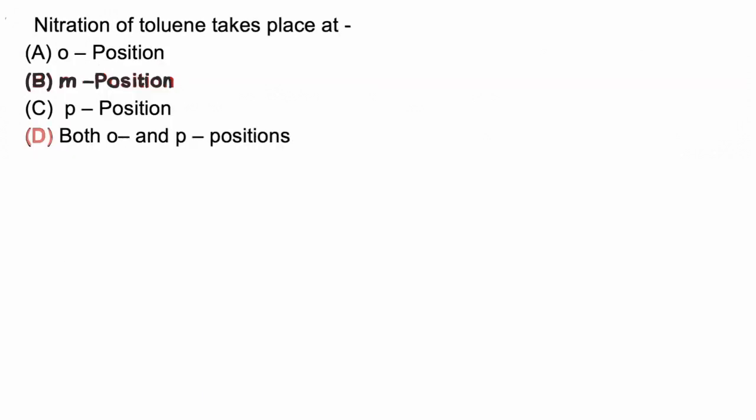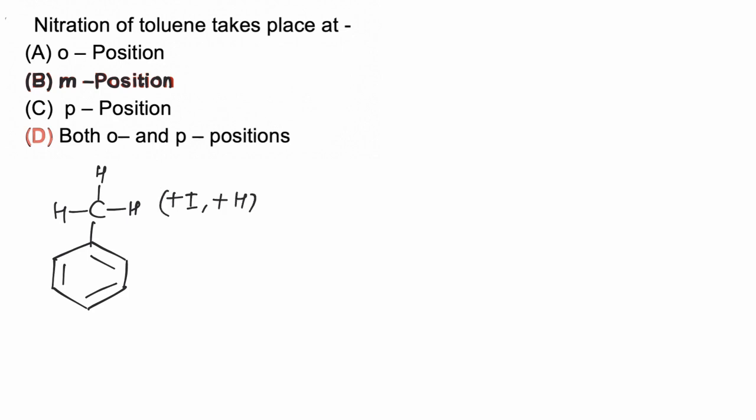In this question, we have to find which products are formed when toluene is nitrated. Toluene has a CH3 group, which is electron donating due to the plus I effect and hyperconjugation effect. Due to hyperconjugation, the CH3 group donates electrons to the benzene ring, and hence electron density will be increased at ortho and para position.